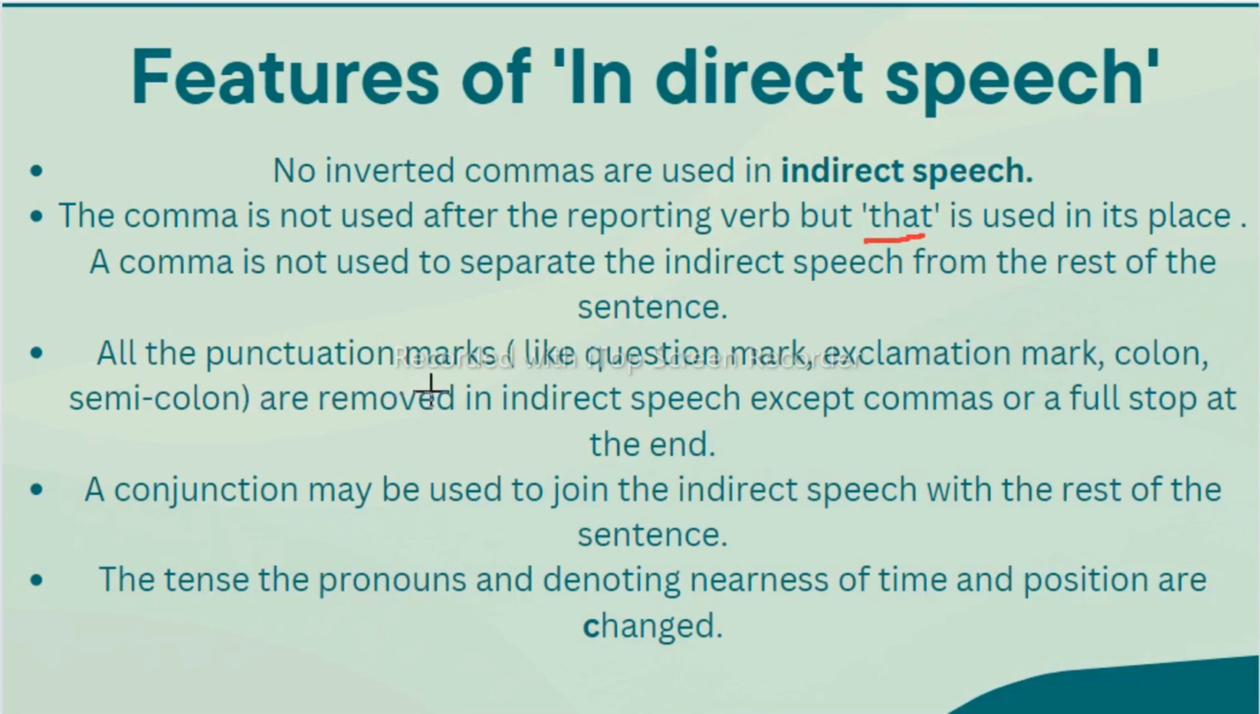All the punctuation marks like quotation mark, exclamation mark, colon, semicolon, and question mark, we should remove in the indirect speech. So these will all be removed in indirect speech except commas or a full stop at the end. Then next, a conjunction may be used to join the indirect speech with the rest of the sentence. Then the tense of the pronouns and words denoting nearness of time and position are changed. We'll see all these rules in detail one by one.